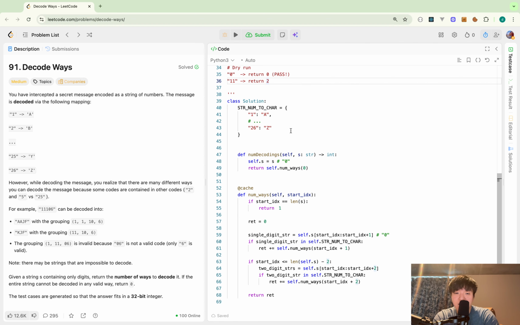Okay, in this case, 11. So I call with start index 0. So 0 is not 2. So I go to line 57. Read is now 0. And single digit string is now 1. So single digit string is yes inside of the hash map. I think I actually don't need the body of this hash map. It isn't used, but it's okay. So yes, it's inside of the hash map. So I go to line 61 and I call the self.numWays with start index plus 1. So I can do it in this way.